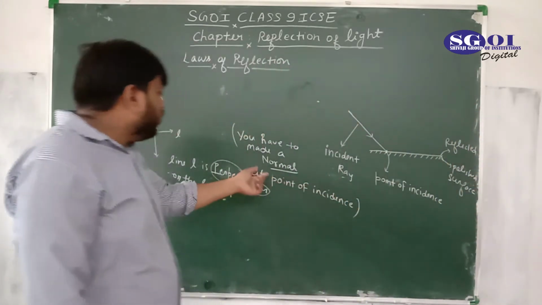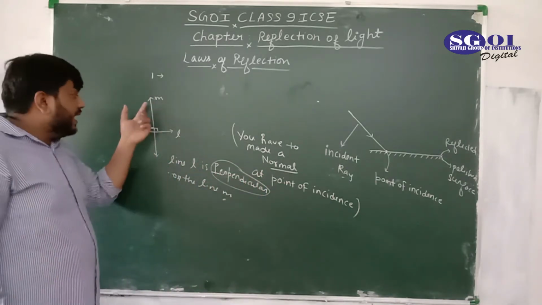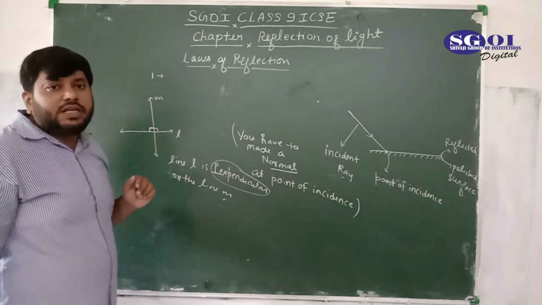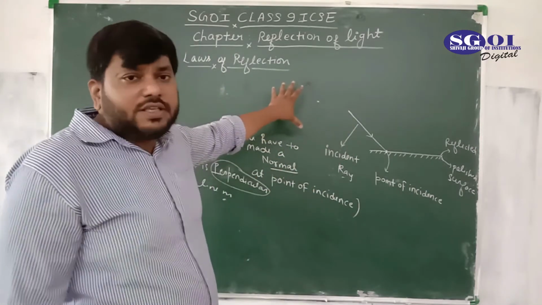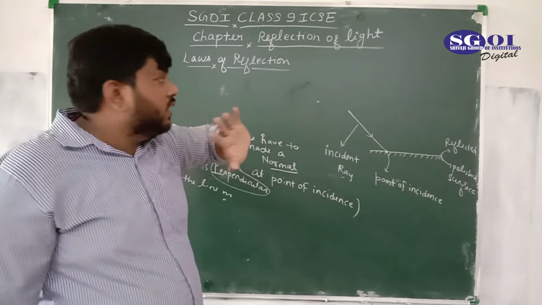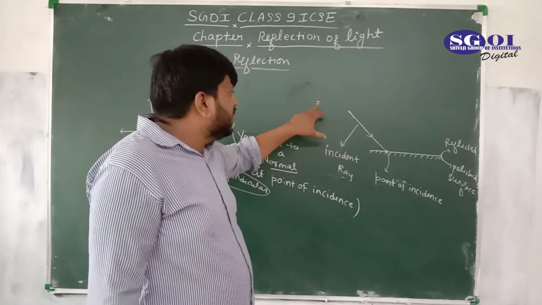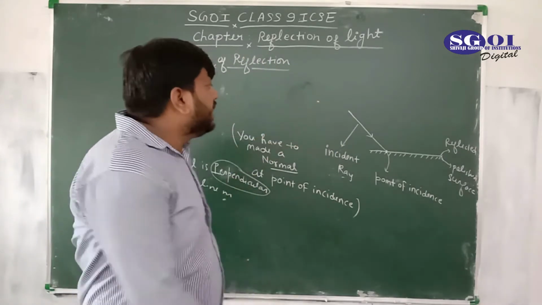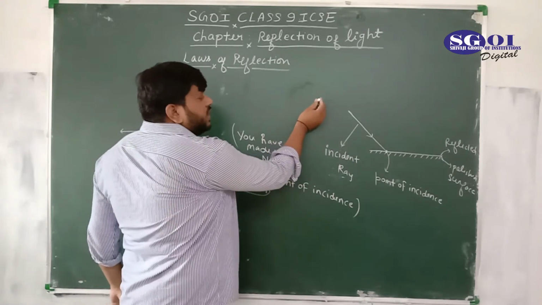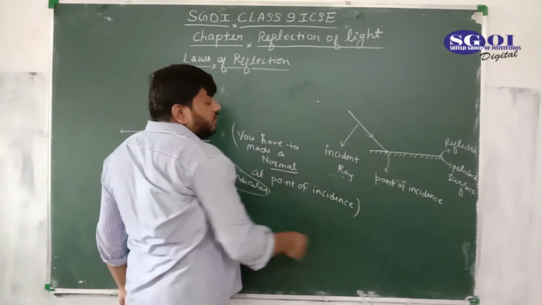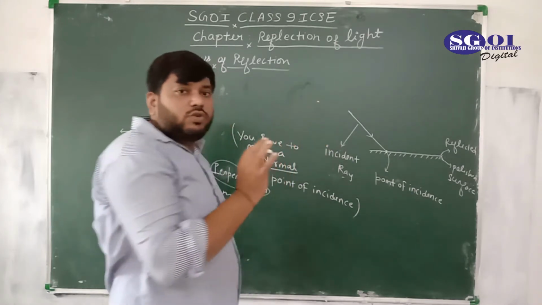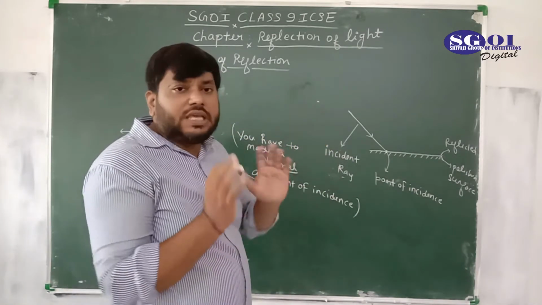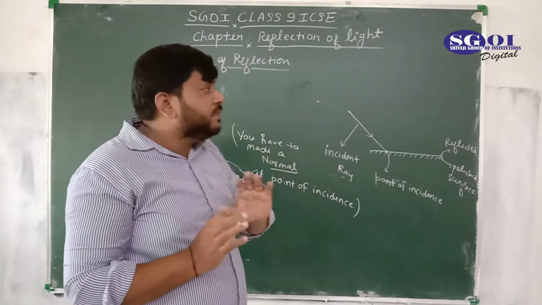We would use the word perpendicular only for lines. When two lines are making 90 degree, then we say both are perpendicular. And for normal, if there is a surface, then we say normal. Here one is a surface and one is a line, so we would say normal. If both are lines, then we say perpendicular only.